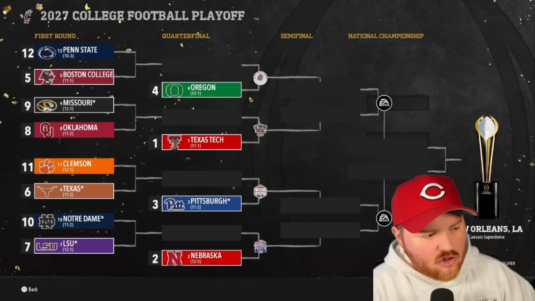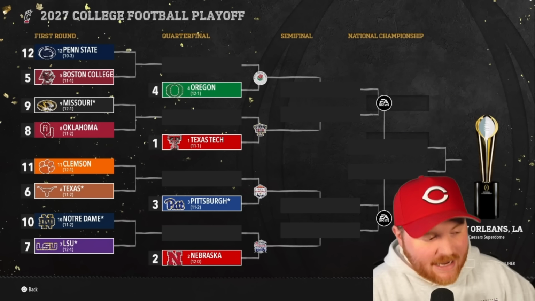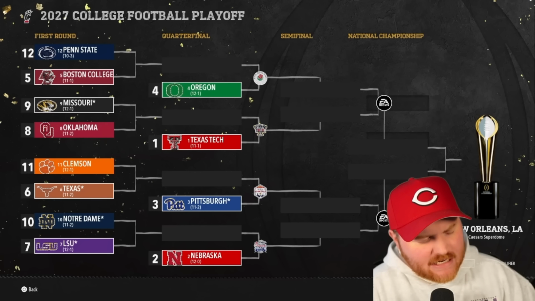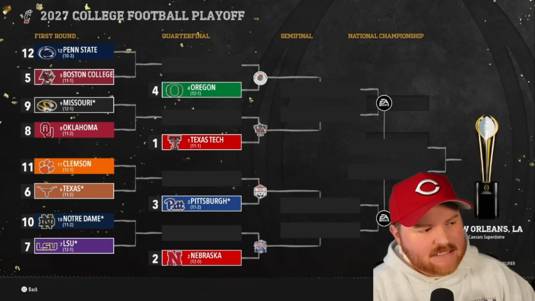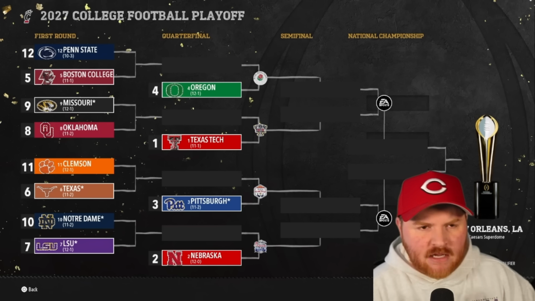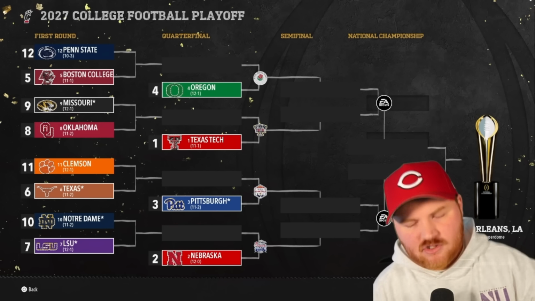Missouri's in for Oklahoma and Pitt are in for, and Nebraska are in for their second time. LSU was in for their second time as well. Notre Dame, Texas, Boston College is also in for their second time. Notre Dame, Texas are both in for their first time. I think those are the only 2 first-time teams in this one. I'm not sure about, and Missouri, also in for the first time.